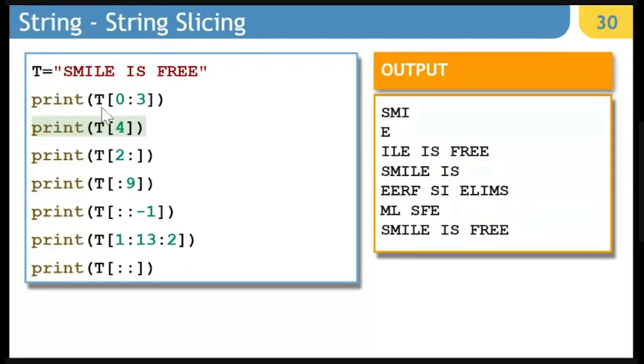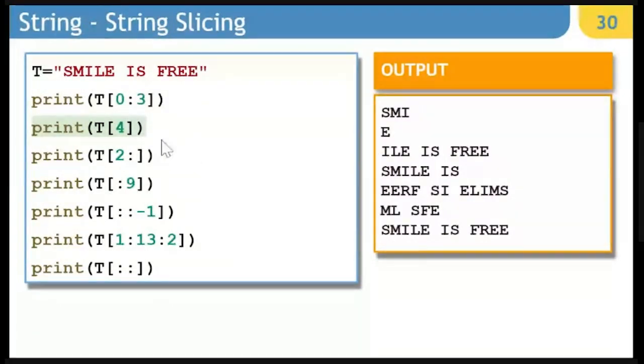If I say t[0:3], it is going to take out the first, second, and third characters. Only SMI will be taken out. Basically it is taken as end minus 1, so it works for positions 0, 1, 2, which are SMI.